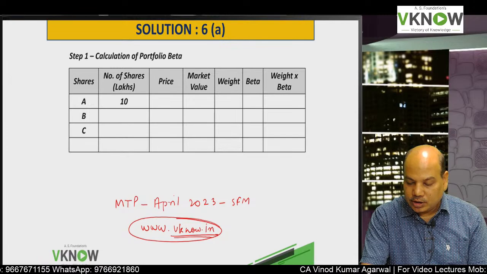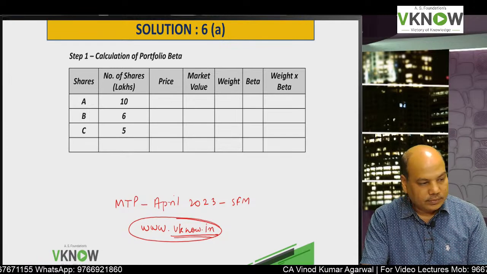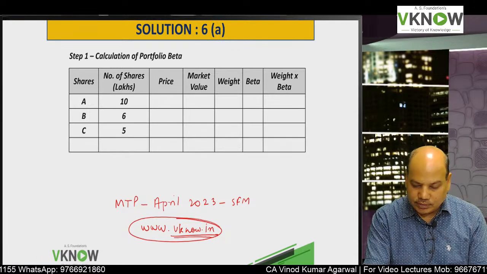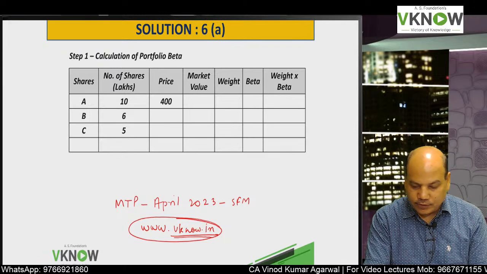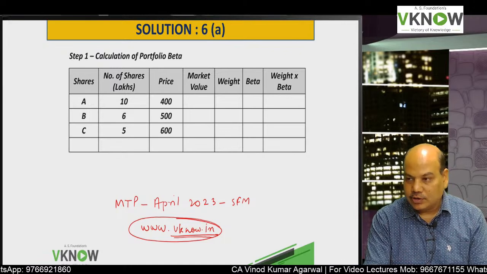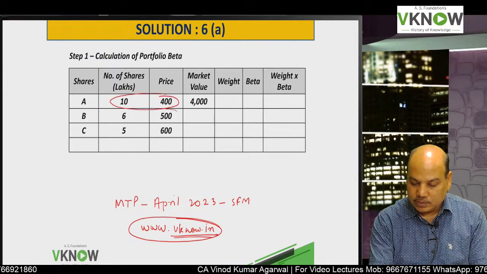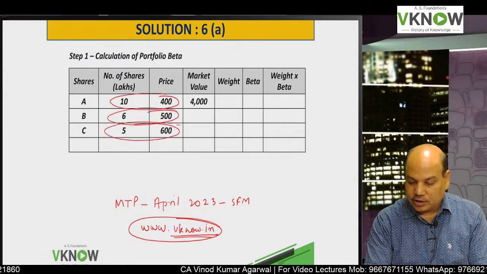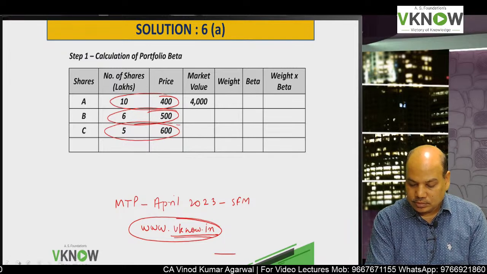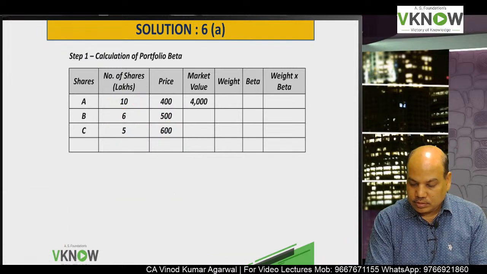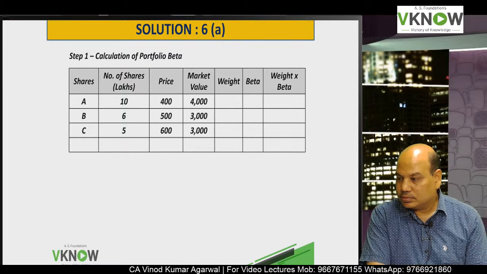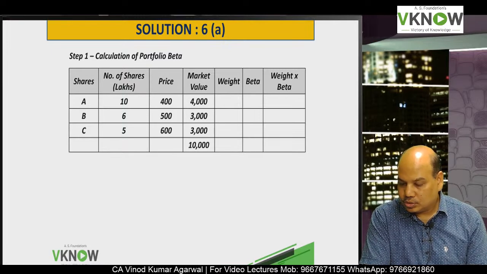Number of shares, write down 10, 6, 5 in lakhs. Question is in front of you. Price per share is given 400, 500, 600. Just multiply price and number: 4000, then you will get 3000, again 3000, total 10,000.